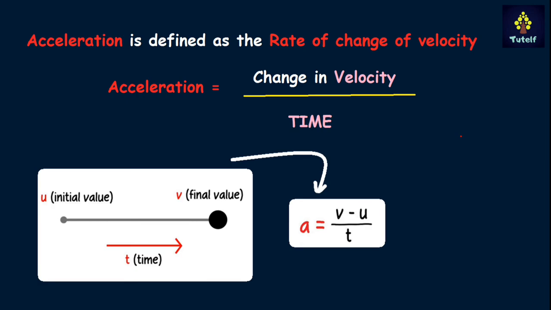So initially we had u and finally we had v, and this change occurred in the time t. So mathematically the formula for acceleration is a equals (v minus u) divided by t. It is a vector quantity and the SI unit of it is meter per second square. I hope this part is clear to you.